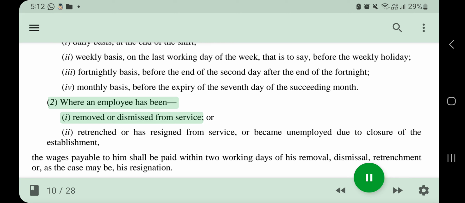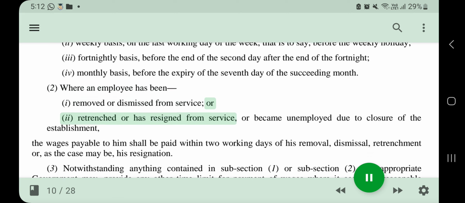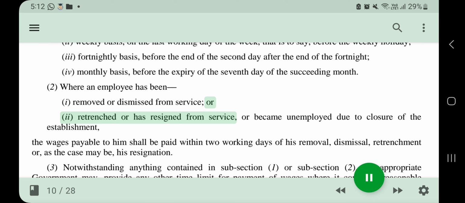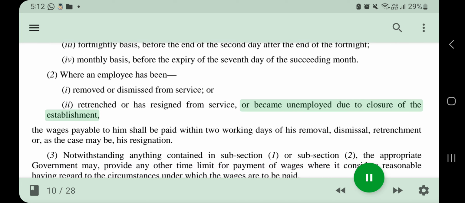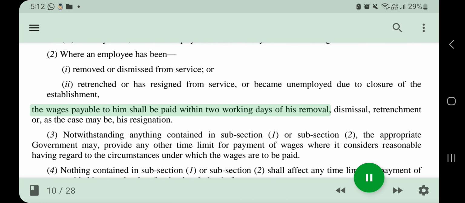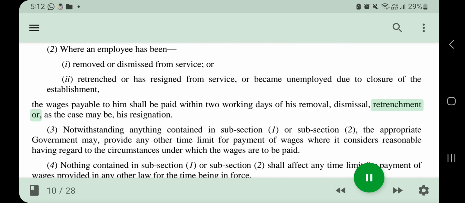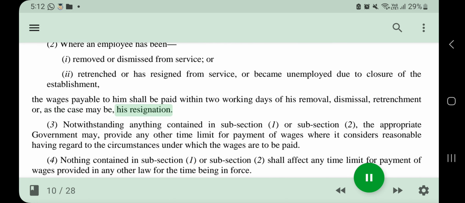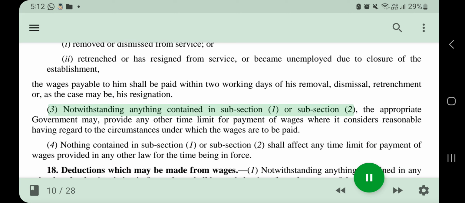2. Where an employee has been I. Removed or dismissed from service, or II. Retrenched or has resigned from service, or became unemployed due to closure of the establishment, the wages payable to him shall be paid within 2 working days of his removal, dismissal, retrenchment, or, as the case may be, his resignation. 3.